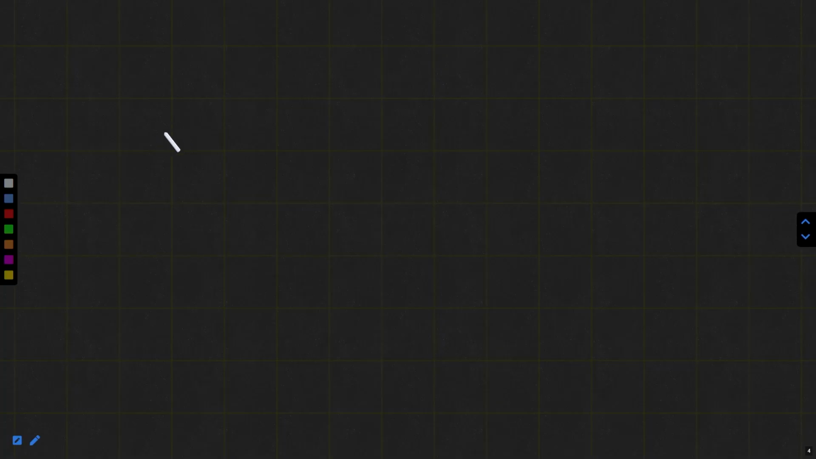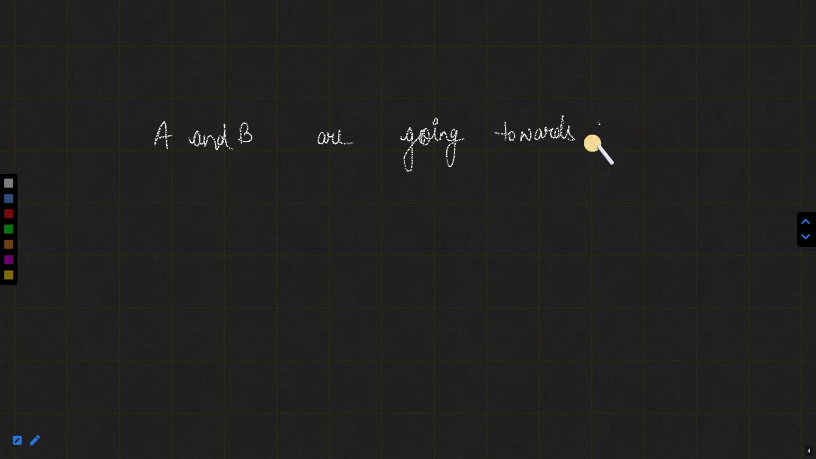For example, suppose I say this sentence: A and B are going towards the school. Now, if you see the sentence carefully, here we have connected these two people together. We have linked these two people together. So this word and is a conjunction, which is just joining these two words together.